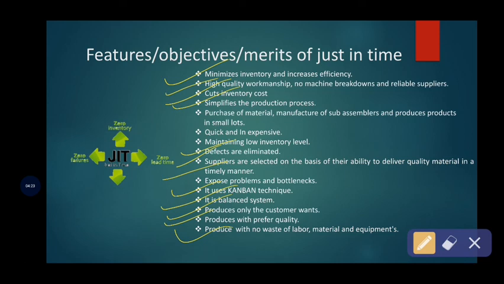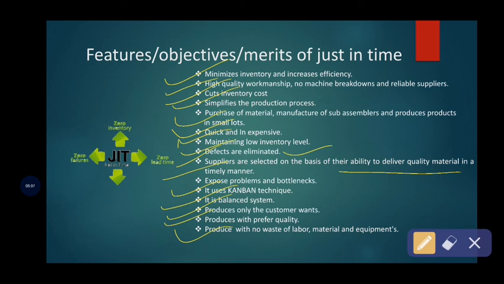And also, this just-in-time technique supports the concept of purchasing raw material, manufacturing sub-assemblies and producing the products in small lots. It is also called a quick and inexpensive system, because it maintains a low level of inventory. It avoids unwanted expenses and unwanted inventory stock by eliminating wastages. And also, this just-in-time technique succeeds because the suppliers are selected on the basis of their ability and skill to deliver qualitative material in a timely manner to the customers and to satisfy the demand.